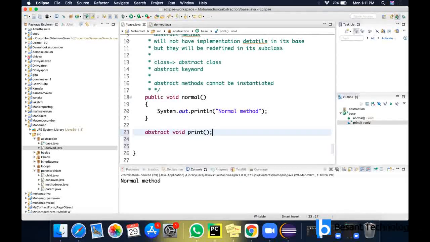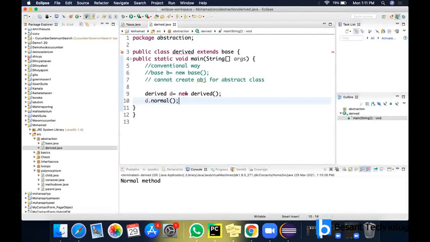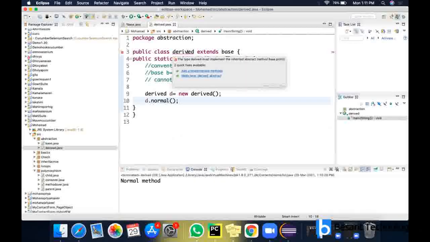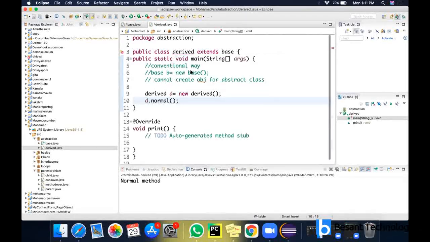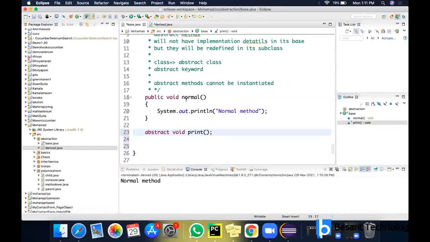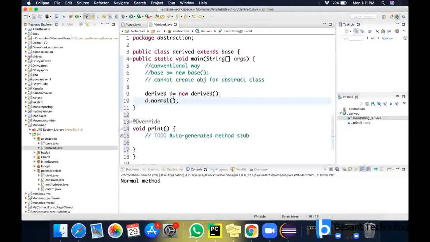If you see an abstract method, its details will not be there in its base class, but we must redefine them in its subclass. Go to its subclass and see, now you are getting an error in this derived class. It is asking you to add unimplemented methods. I'm going for the first option, adding unimplemented methods. If I click on this, automatically that print method that is declared in its base class will be defined here.